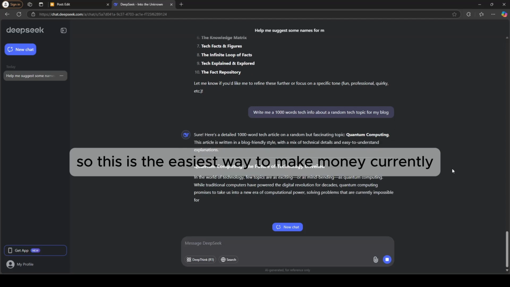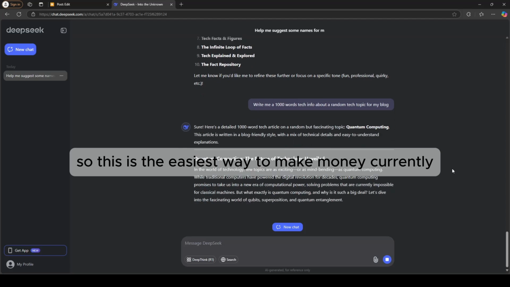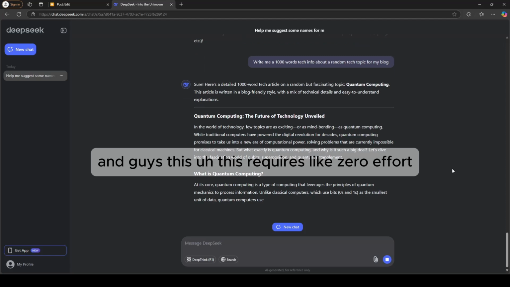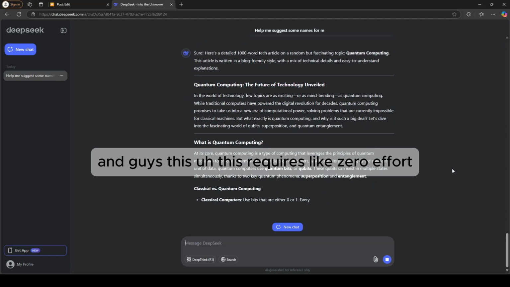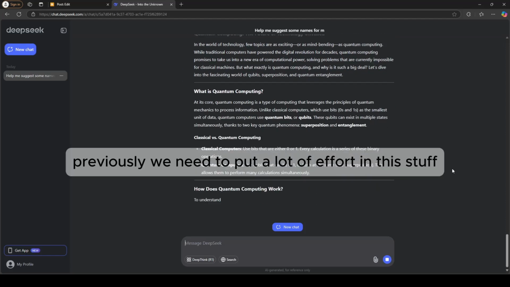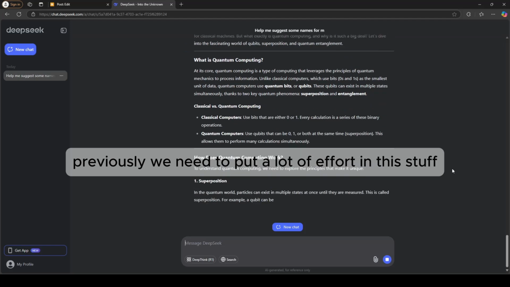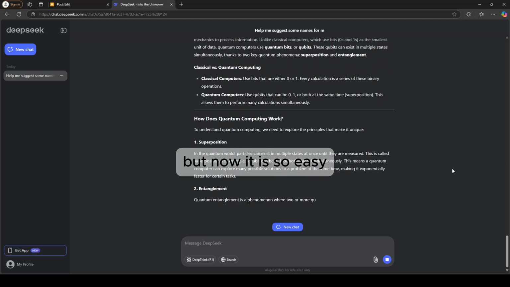So this is the easiest way to make money currently. And guys, this requires like zero effort. Previously we needed to put a lot of effort into this stuff, but now it is so easy.